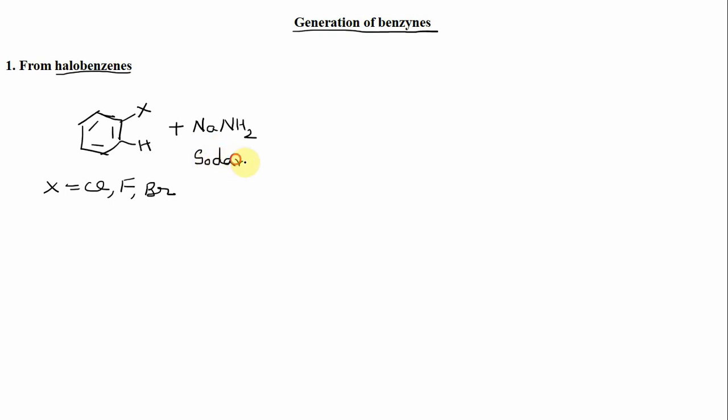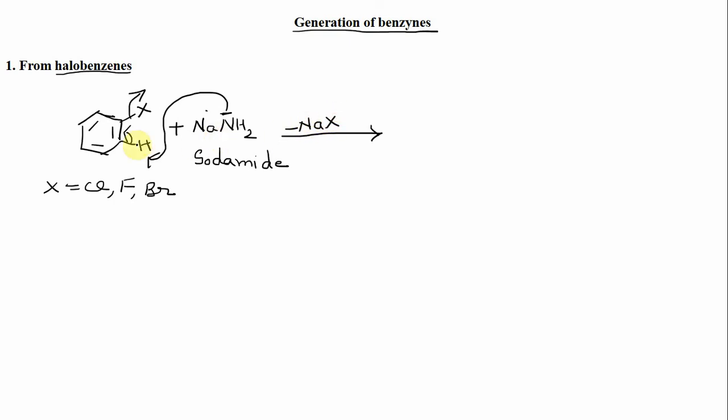Now sodamide is a strong base. So what happens? This NH2 amide ion carries a negative charge, and this Na carries a partial positive charge. So this amide ion acts as a base and attacks this hydrogen and takes it as an H plus ion. So this bond pair of electrons moves to this sp2 hybrid orbital, and this X leaves as an X negative ion. So there is a loss of NaX.